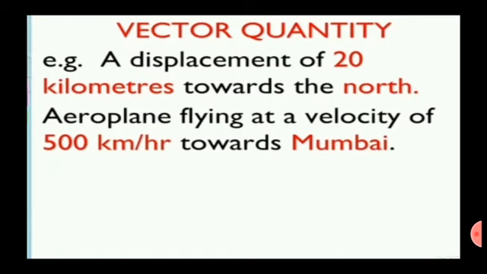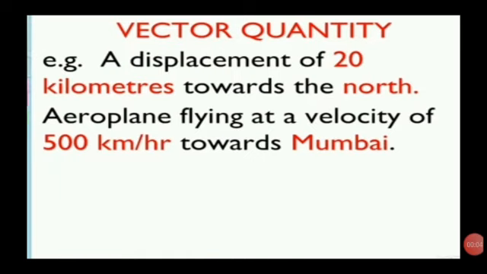Second example is an aeroplane flying at a velocity of 500 km per hour towards Mumbai. So here 500 is the value, kilometer is the unit, towards Mumbai is the direction. So the quantity is expressed completely only when magnitude and direction are both given.